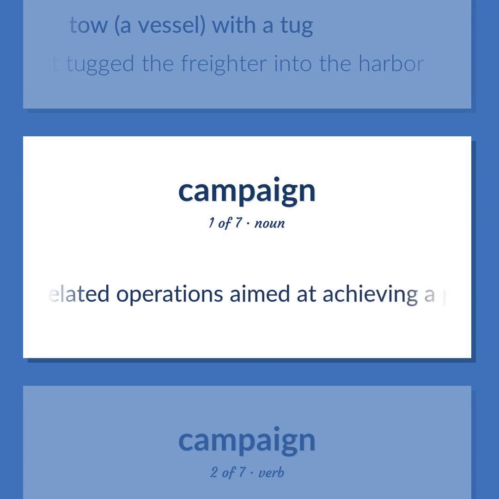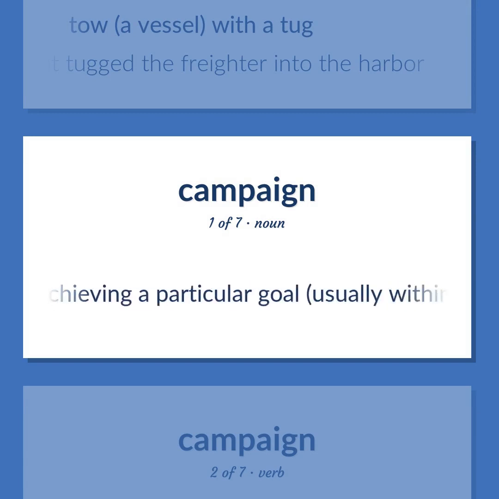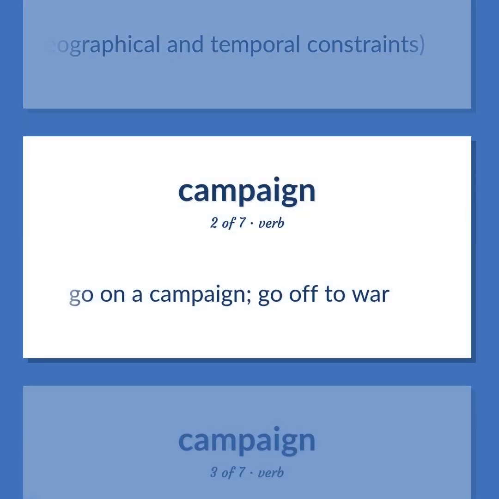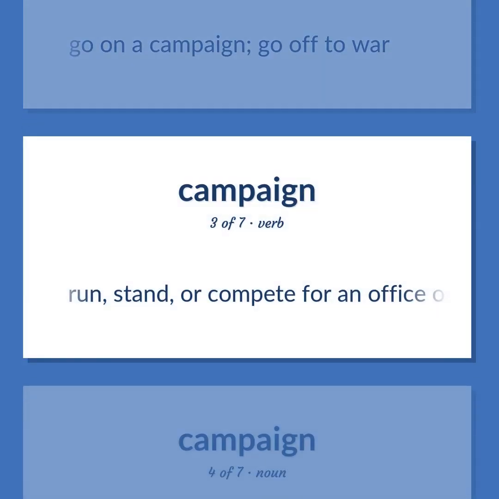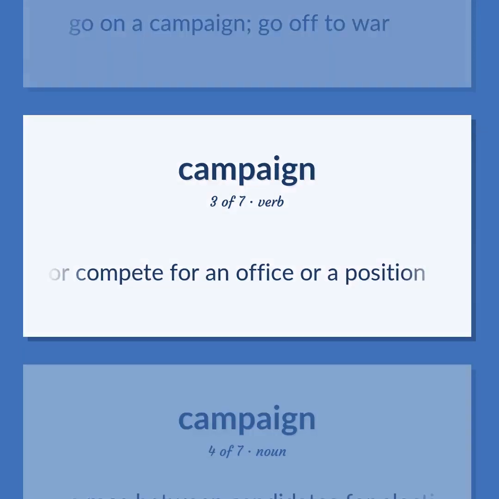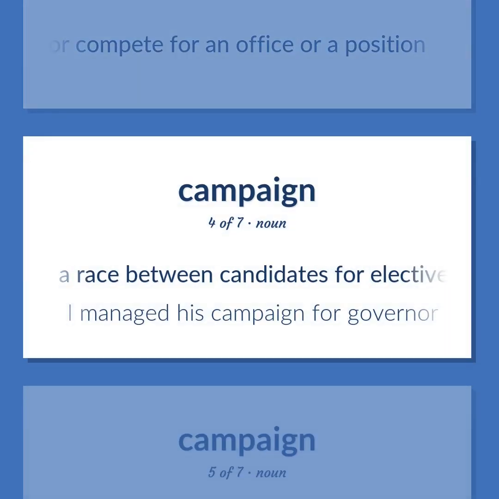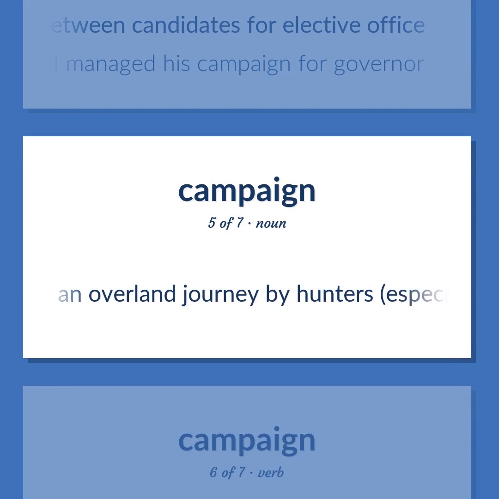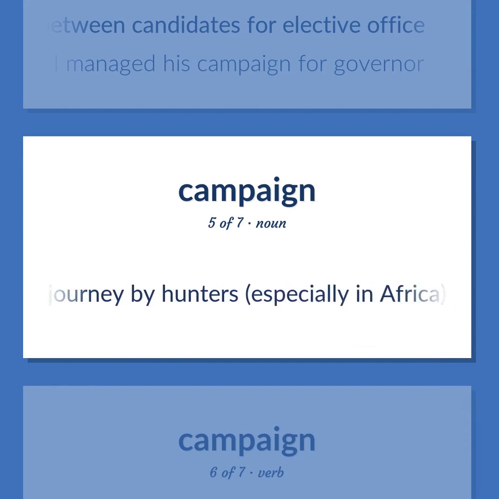Several related operations aimed at achieving a particular goal, usually within geographical and temporal constraints. Go on a campaign. Go off to war. Run, stand, or compete for an office or a position. A race between candidates for elective office. I managed his campaign for governor. An overland journey by hunters, especially in Africa.